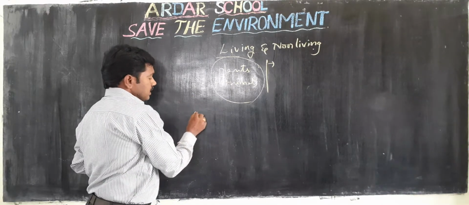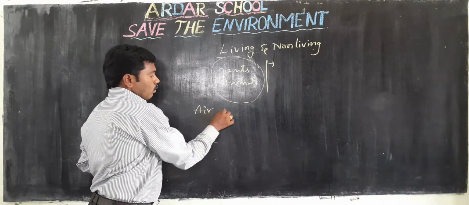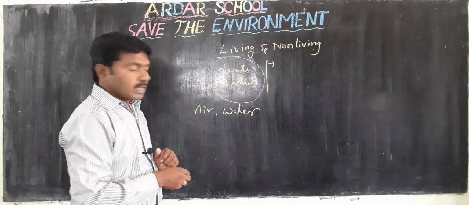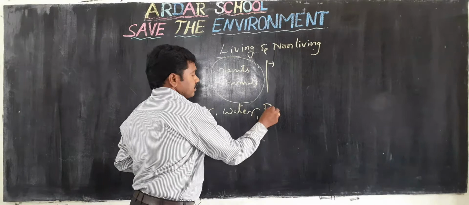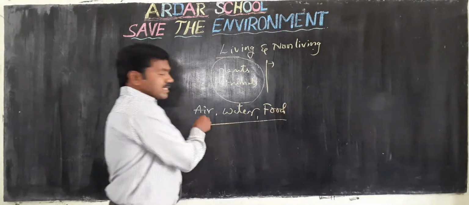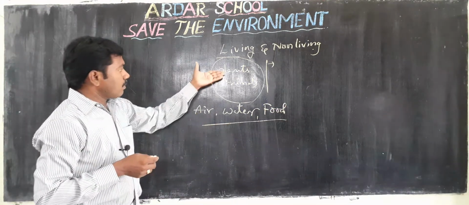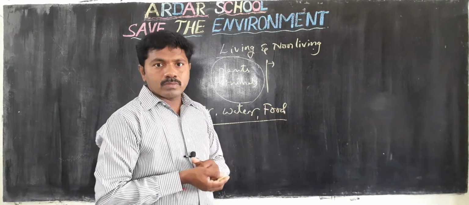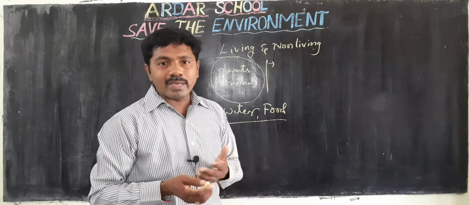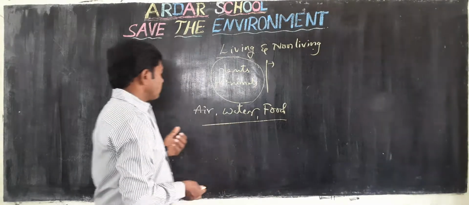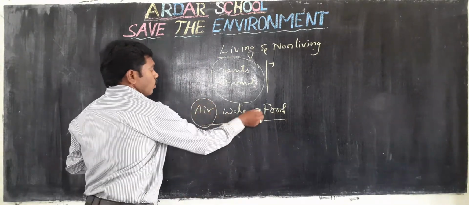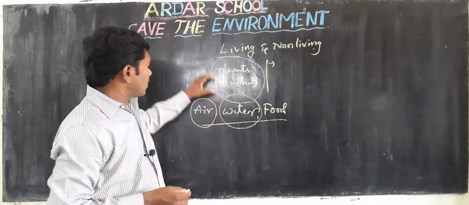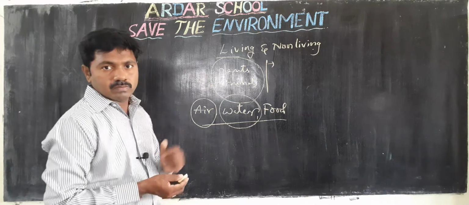Air, water and food. These are the basic needs of living things: air, water, food, shelter and clothes. But air and water, these two are very essential for the growth of plants and animals.